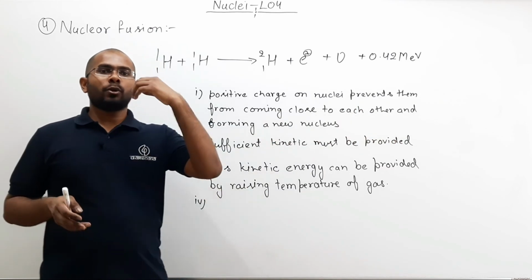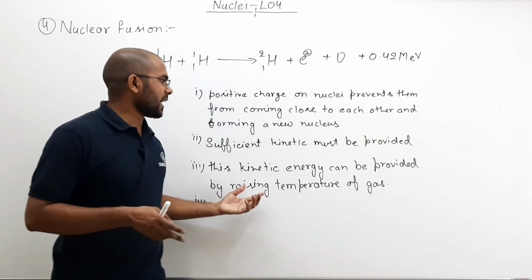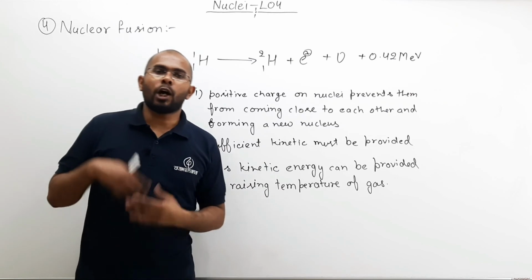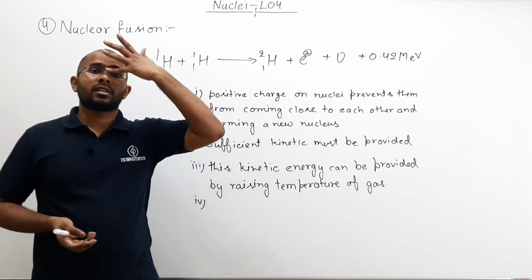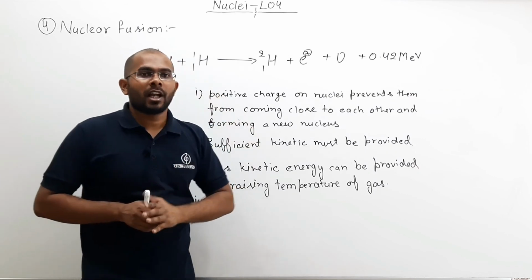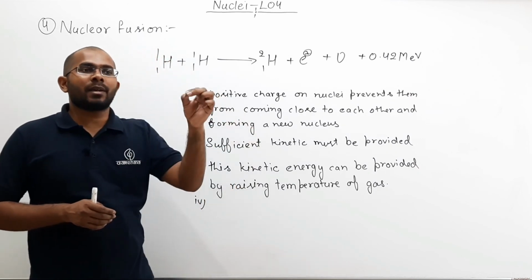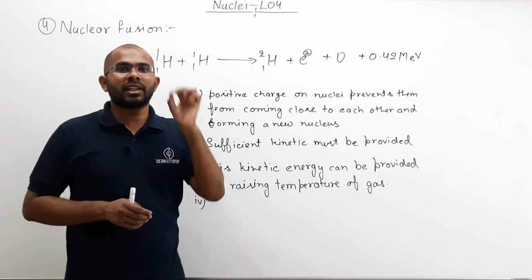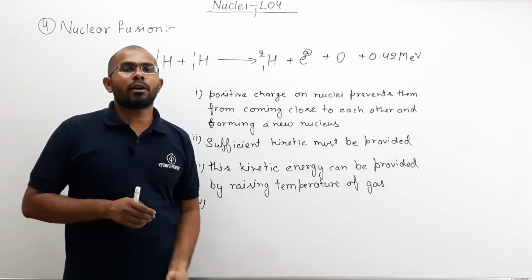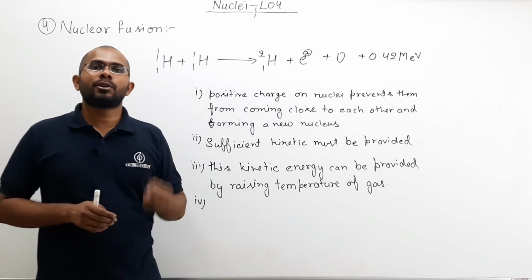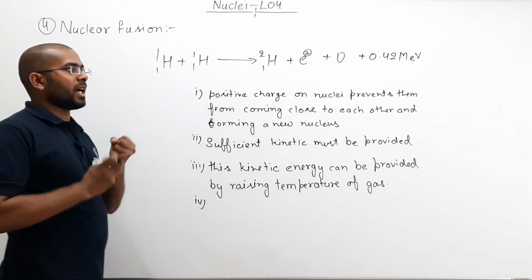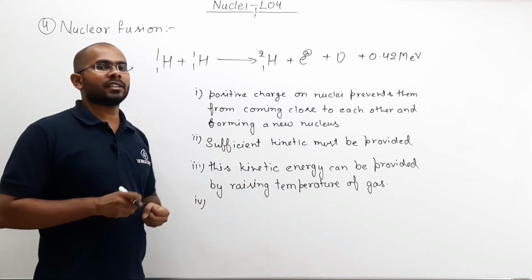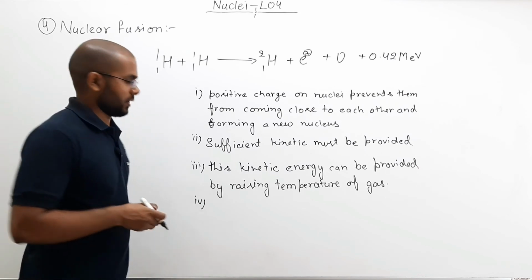So in order to overcome that repulsion, I had to provide kinetic energy. And how am I providing kinetic energy? I am raising the temperature of the gas sample in order to achieve nuclear fusion. So when fusion is achieved by raising temperature, it is called thermonuclear fusion.